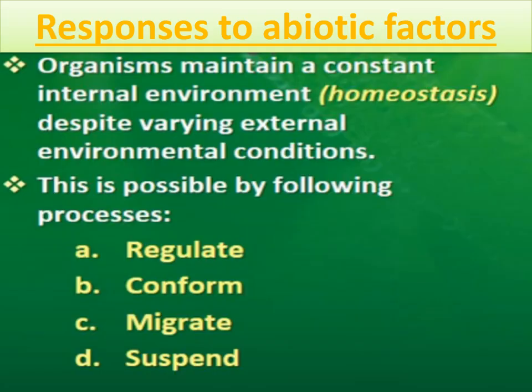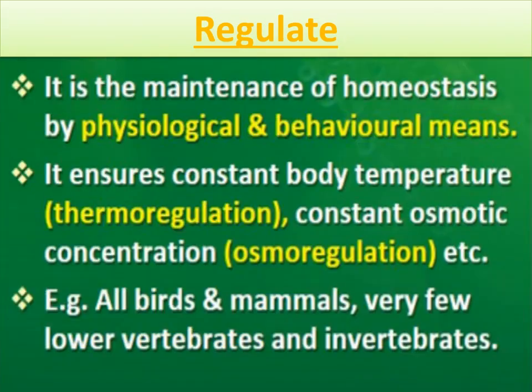So let's start with regulate. Regulate is the maintenance of homeostasis by physiological and behavioral means.